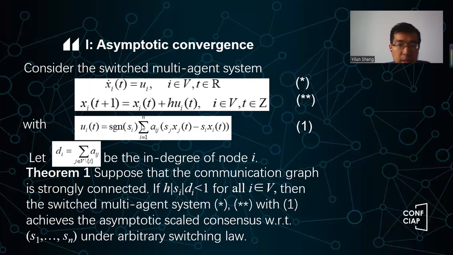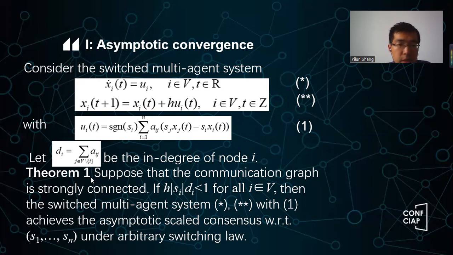And then times the sum from j equal to 1 to n of a_ij (s_j x_j minus s_i x_i). So this is basically similar to the original one. So the key point here is we'll have this sign in front of the diffusion term. Okay, now let d_i mean the in-degree of node i. Okay, so take the sum over all of these j. So this is the weighted degree.